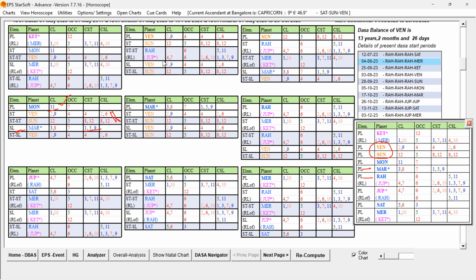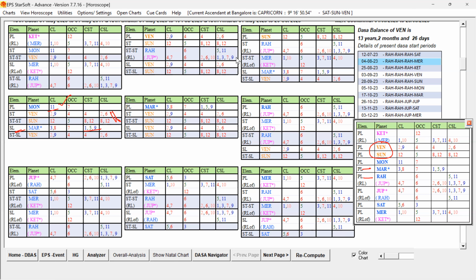Under Mars, Venus Bhukti, which Antra will be more favorable? Definitely, for the Antra to be favorable, that Antra planet should have the Moon, Mars or Rahu, Saturn and Mercury. These are all the favorable key planets. So their role is important. And among that, which is the favorable key planet for the Bhukti Lord? The favorable key planet giving that recovery is Rahu, right? Rahu is the favorable key planet.